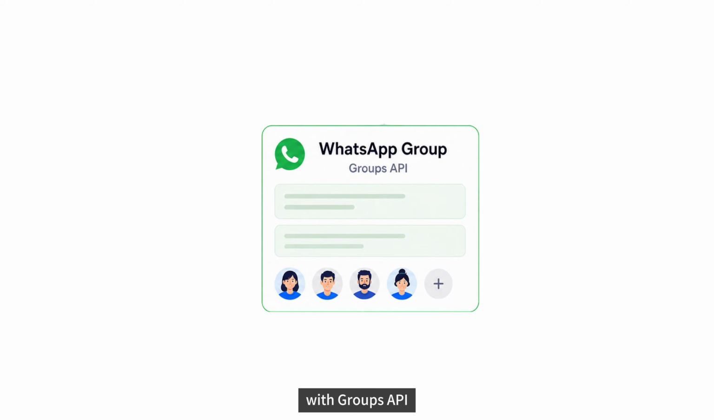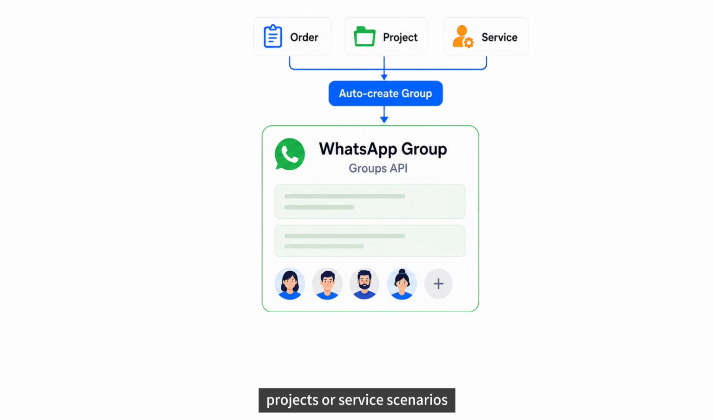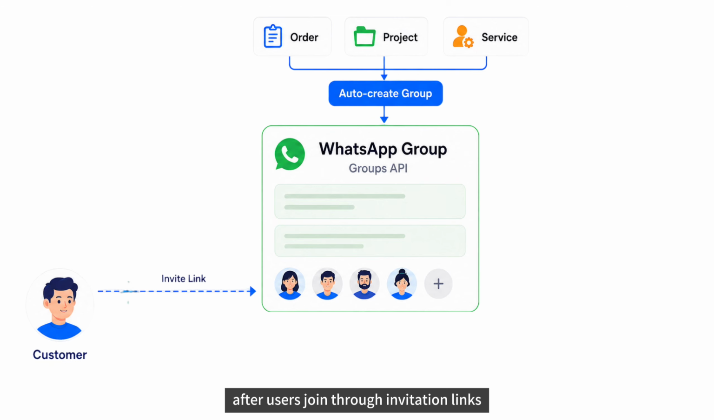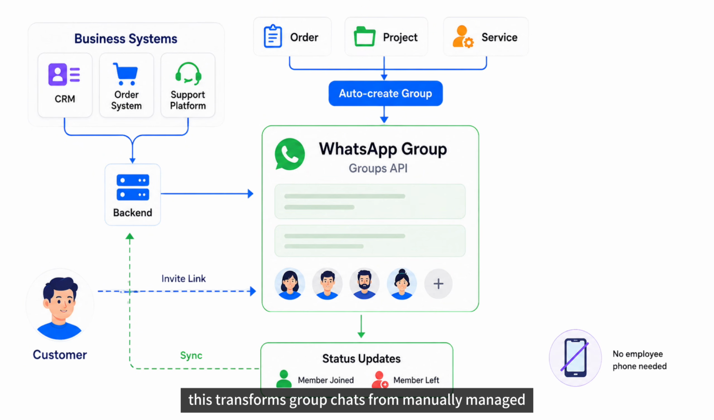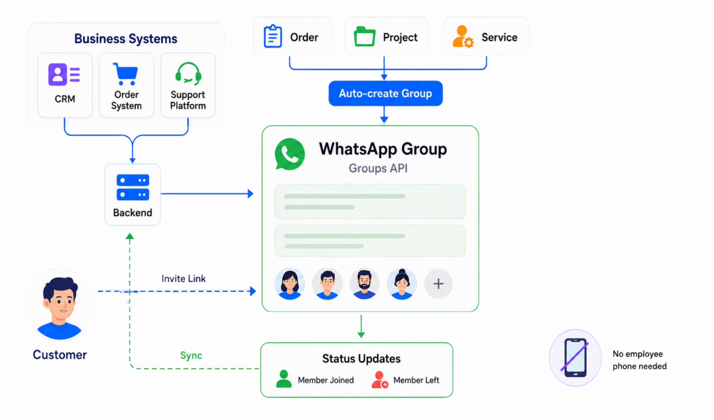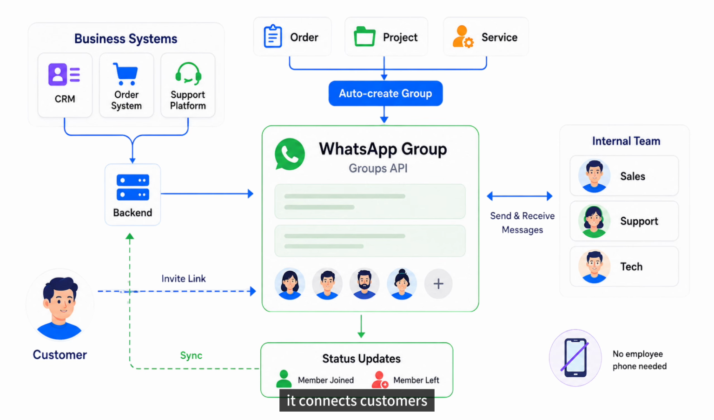With Groups API, businesses can automatically create groups based on orders, projects, or service scenarios. After users join through invitation links, businesses can send and receive messages and track group member updates. This transforms group chats from manually managed conversations into connected business workflows. More importantly, it connects customers, internal teams, and business workflows around the same customer, order, or project.